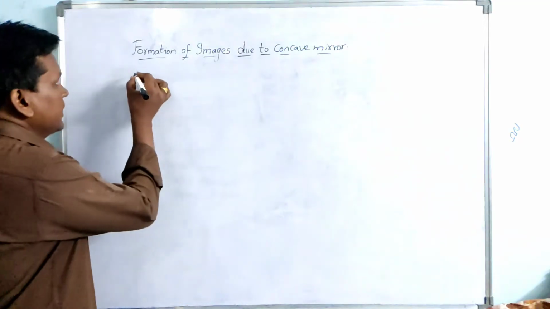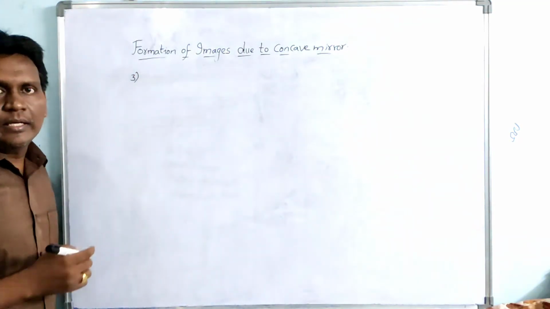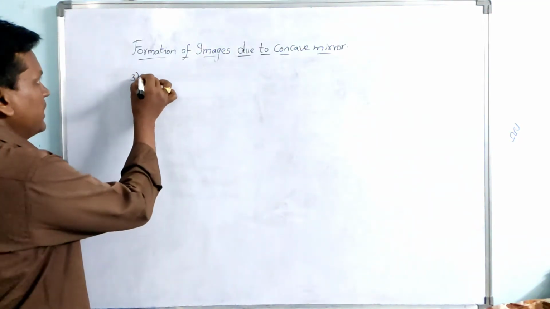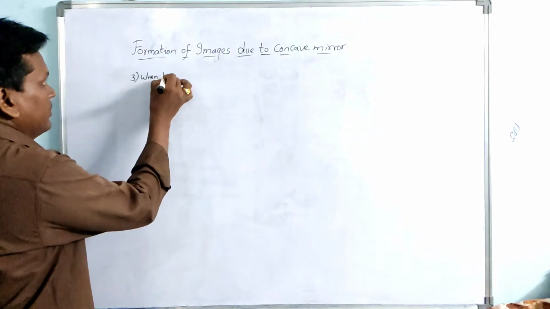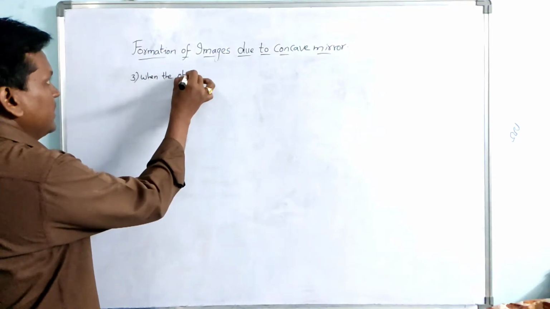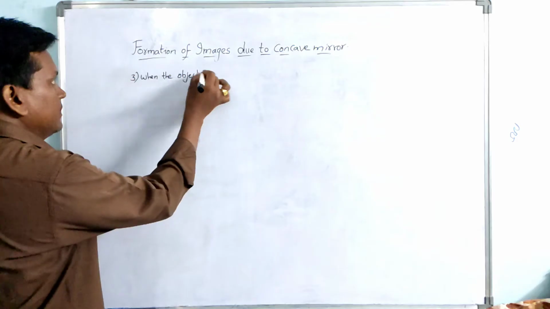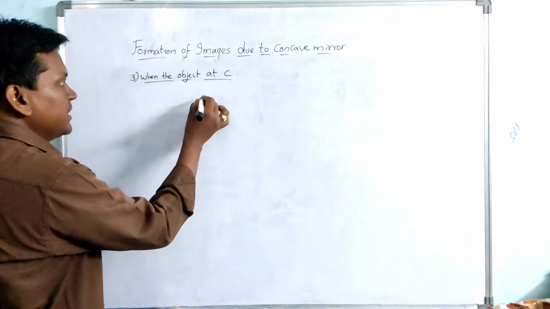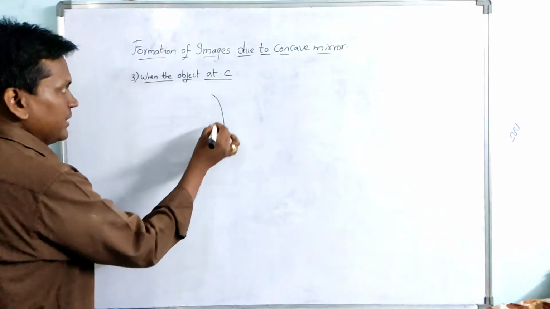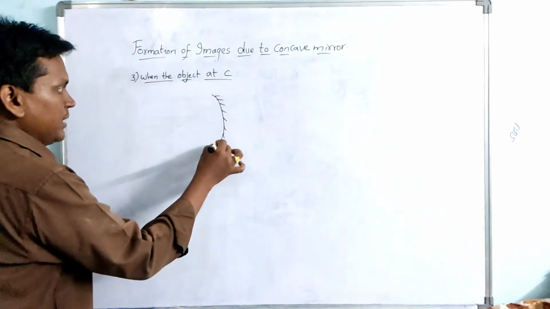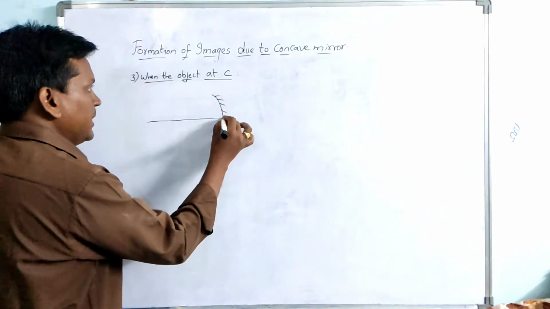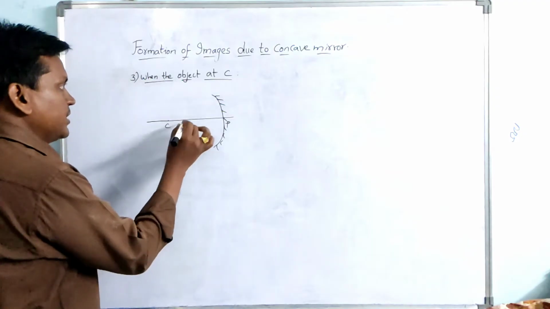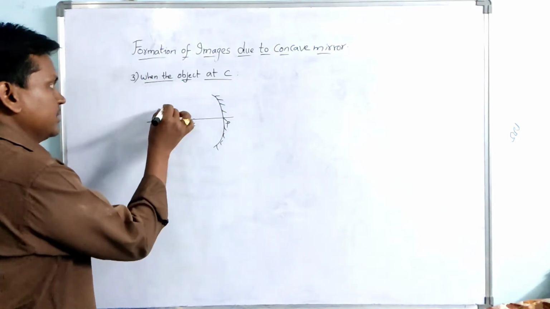Now coming to the third case, when the object is at C, that means the center of curvature. So concave mirror, principal axis, pole, center of curvature, focus.